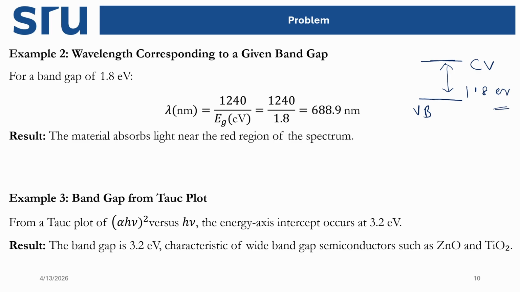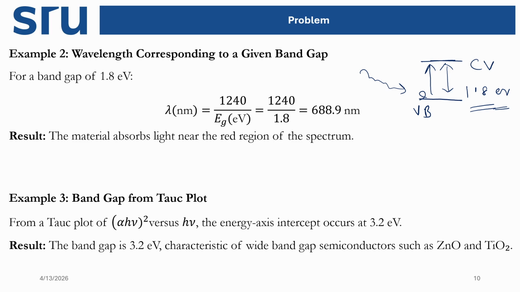Now let's say I want to excite this electron from here to here. Then I need some light from outside to excite the electron from the valence band to the conduction band. What should the wavelength of the incident light be, which will be sufficient for this electronic transition from the valence band to the conduction band? This energy gap is 1.8 electron volt.